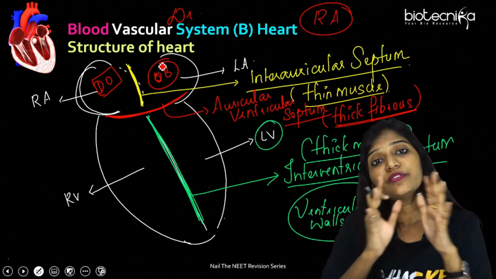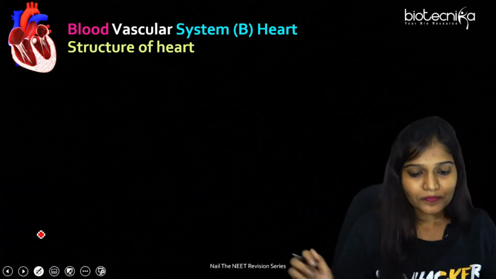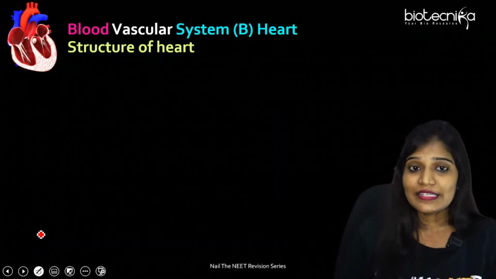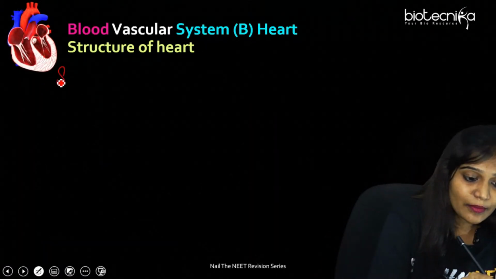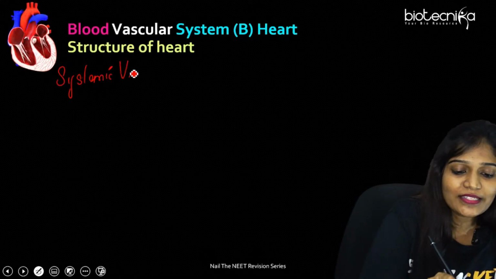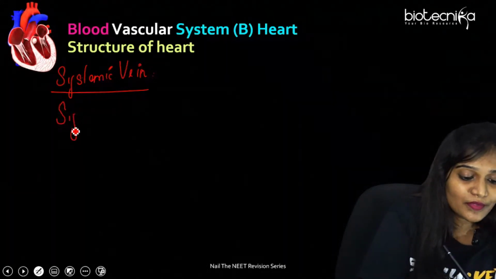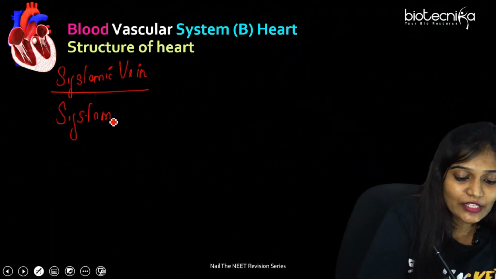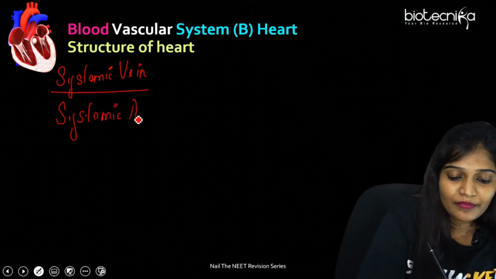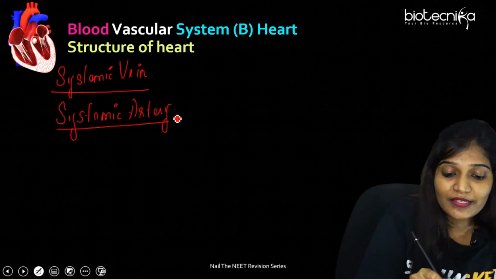But who is going to bring the blood? Let's talk about all these things in detail. First, we have to understand important terminologies. Can anybody tell me whether systemic veins carry oxygenated blood or deoxygenated blood? A quick answer from all of you. Systemic veins, the veins going to the heart. Anybody?